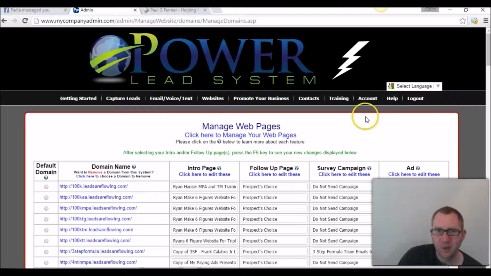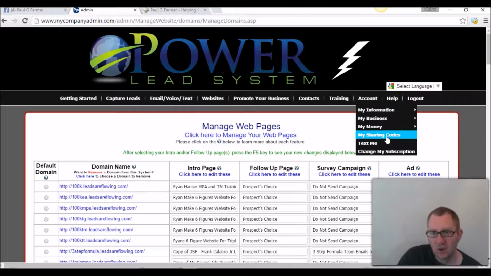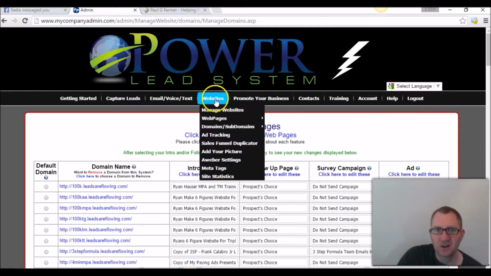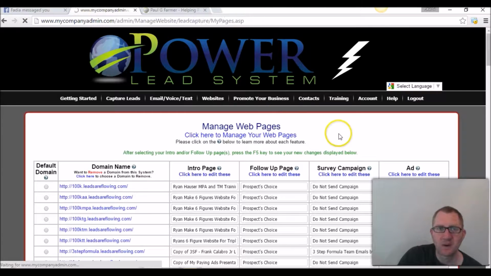There's something called sharing codes, and what you can do is, let's say you create a capture page and you create a sales page, or you just create a capture page and you want to share that capture page with your team. All you need to do is create the share code and give them the share code. So let me just show you. I'm just going to go to my web pages.